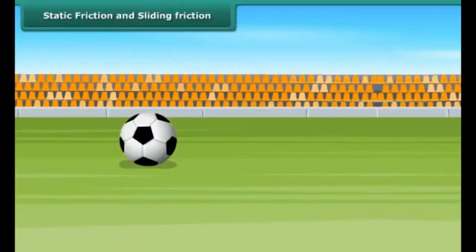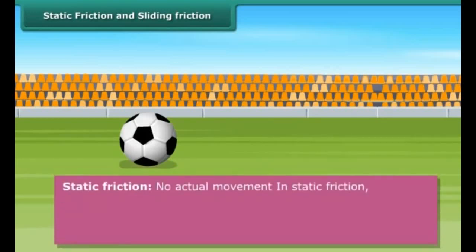The ball on ground is at rest at this point. Static friction is acting on it. The frictional force that exists between the two surfaces so long as they are relatively at rest when an external force acts is called static friction. There is no actual movement of the body in static friction. In static friction, the force of static friction is equal to the applied force.